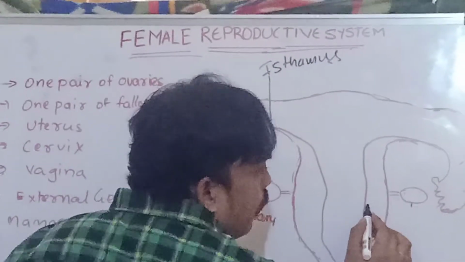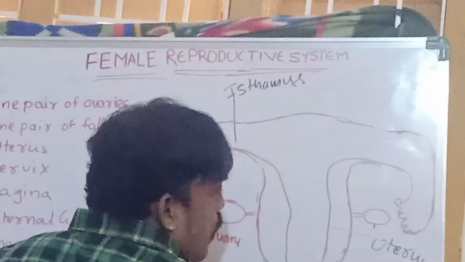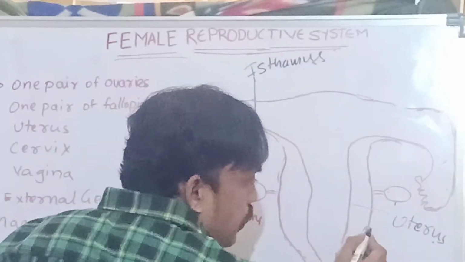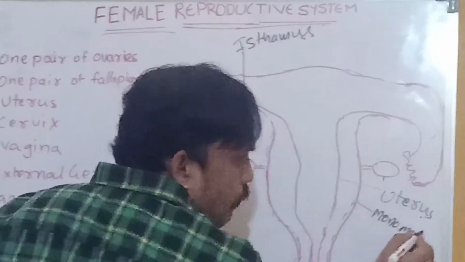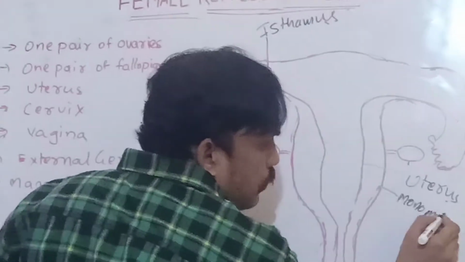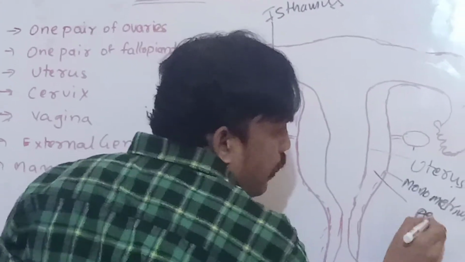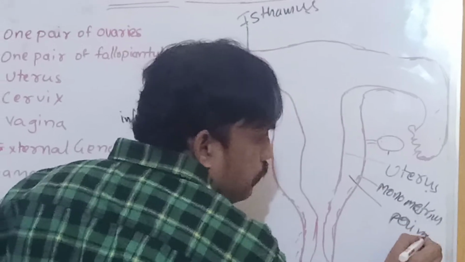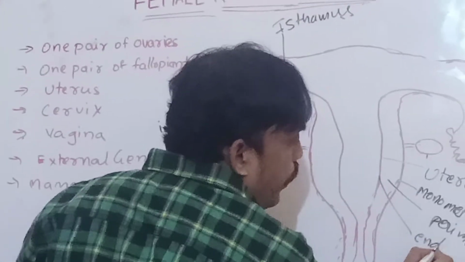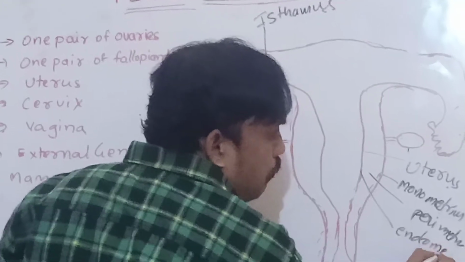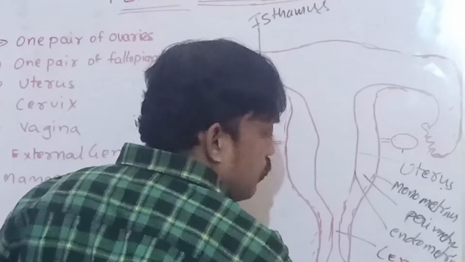Okay, this part we can call the uterus, and in the uterus there is the perimetrium, myometrium, and this we can call the endometrium. And this is the cervix.